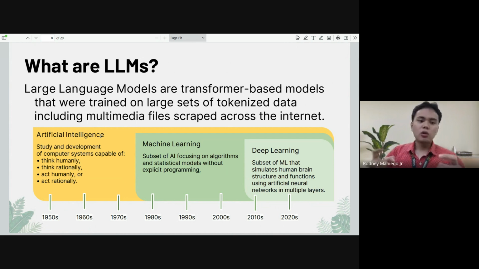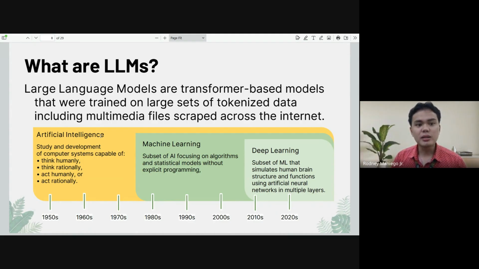So it can consume multimedia files that were fed into it, and it depends on what data it was trained on. In a way, it can generate another output based on those training data that were fed into it. So basically, this overarching technology is under artificial intelligence.